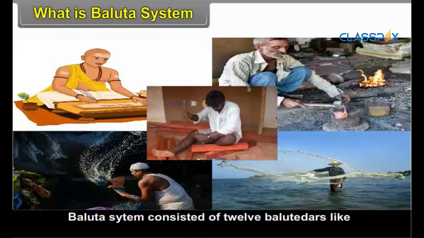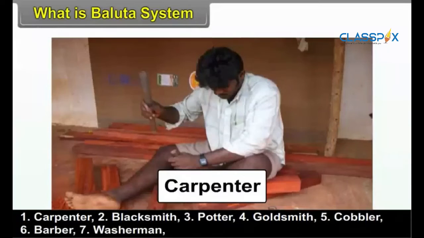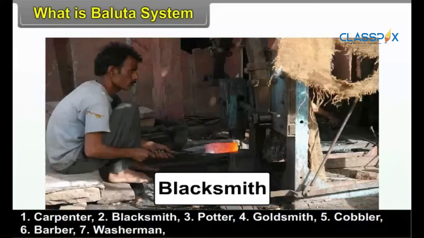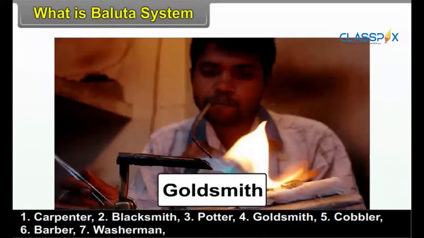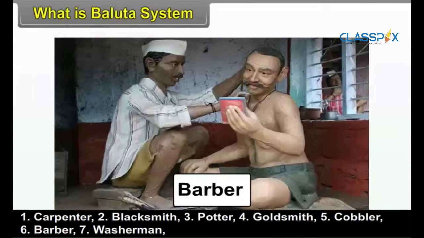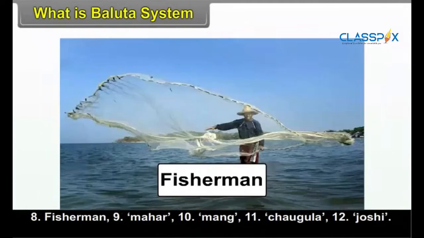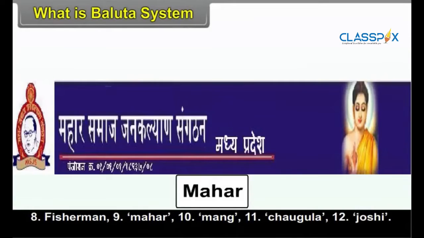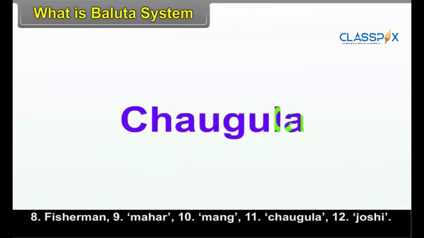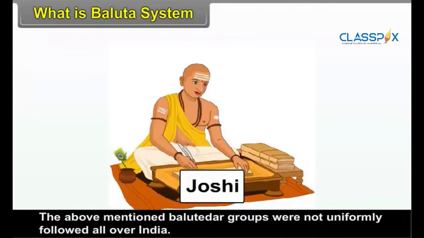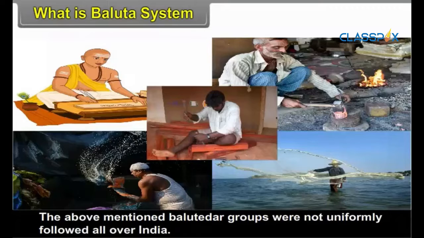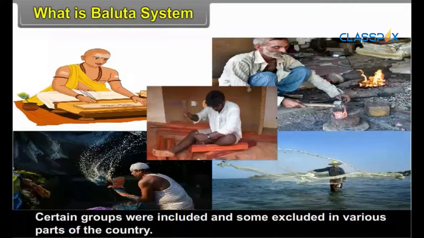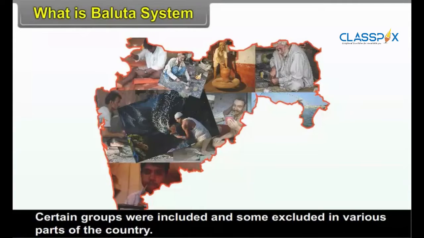The Baluta system consisted of 12 Balutedars like carpenter, blacksmith, potter, goldsmith, cobbler, barber, washerman, fisherman, mahar, mang, chaugula and joshi. The above mentioned Balutedar groups were not uniformly followed all over India. Certain groups were included and some excluded in various parts of the country.